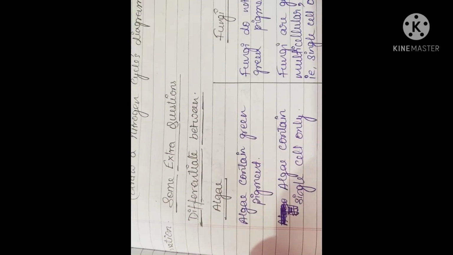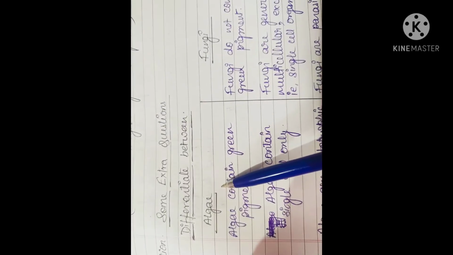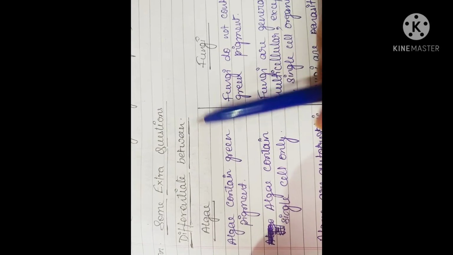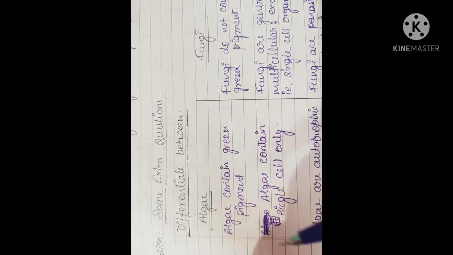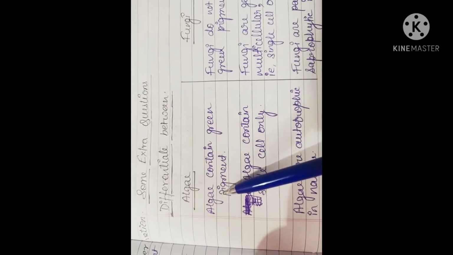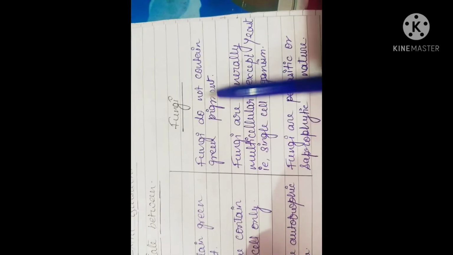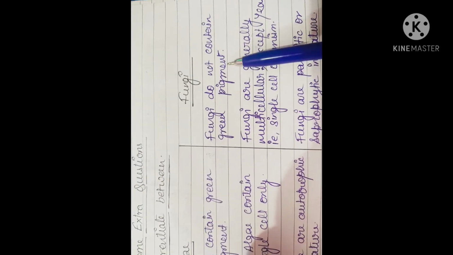Now there are some extra questions also, children. They are very important for the examination purpose. Differentiate between algae and fungi, and differentiate between bacteria and virus. Algae contain green pigment, whereas fungi don't contain green pigment.